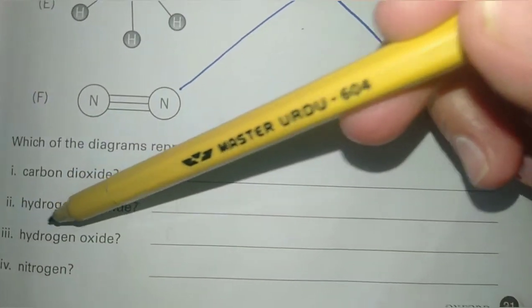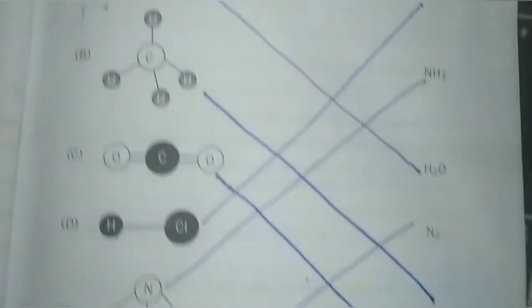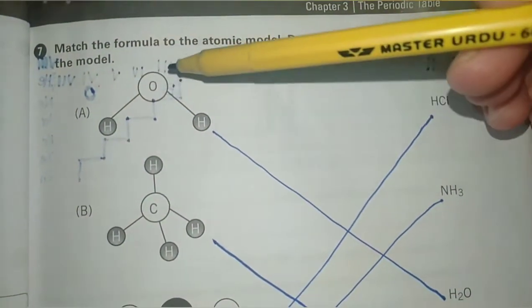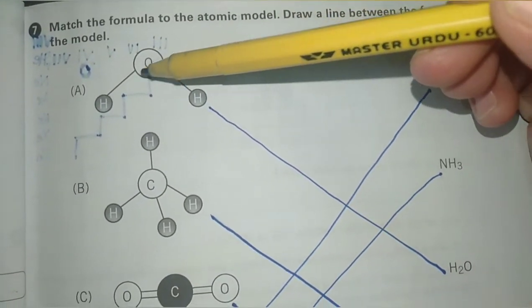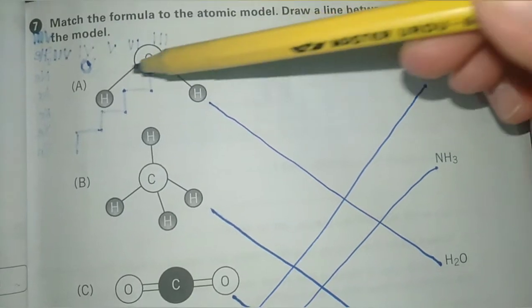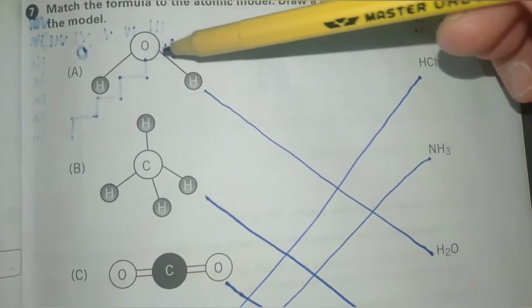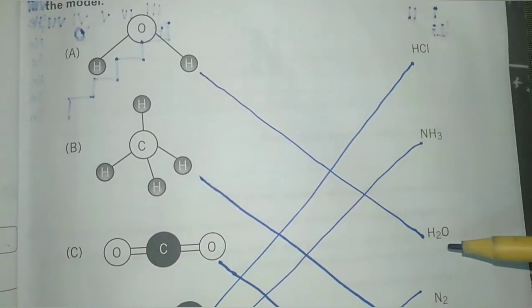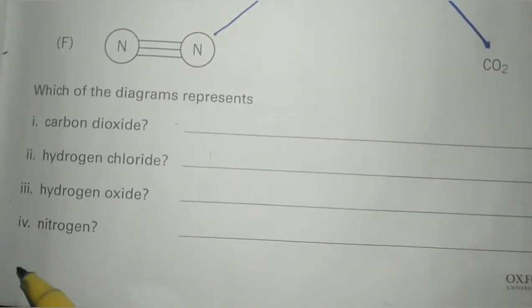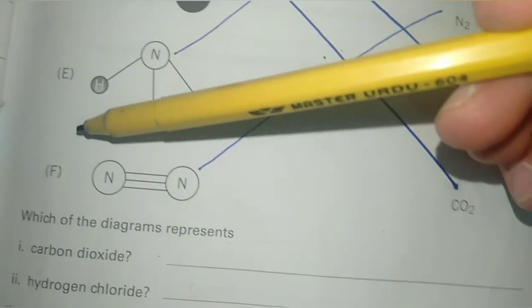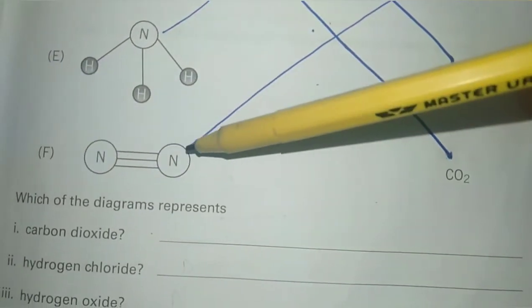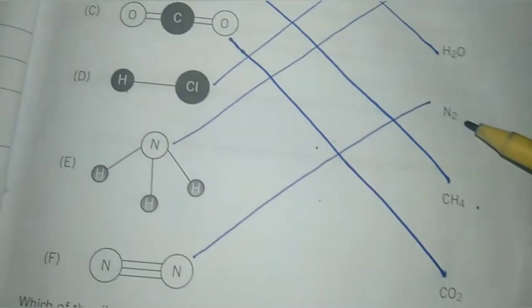Part 3, hydrogen oxide. Diagram A represents the hydrogen oxide in which one oxygen atom is covalently bonded with 2 hydrogen atoms, and it is commonly known as water, having the formula H2O. Part 4, nitrogen. Diagram F indicates the molecule of nitrogen having the formula N2.